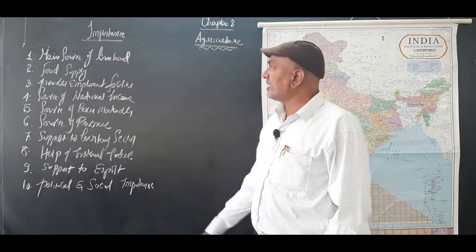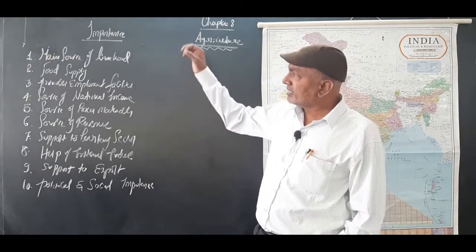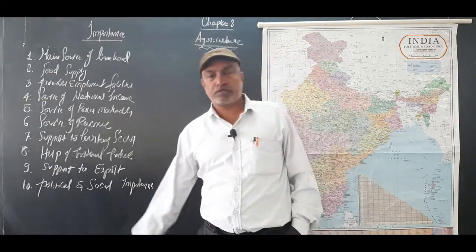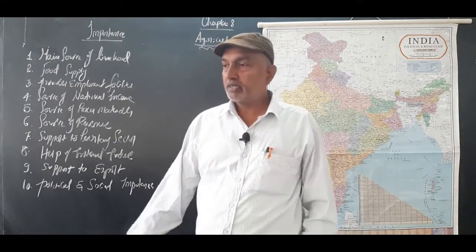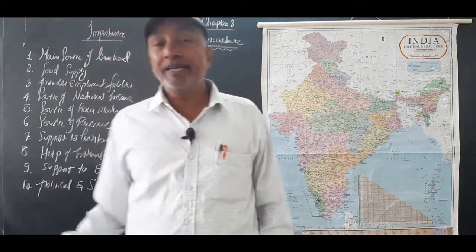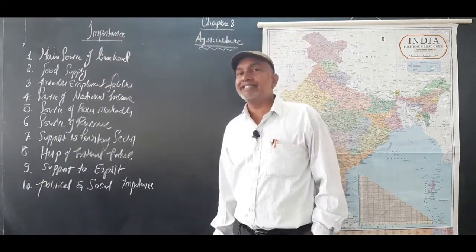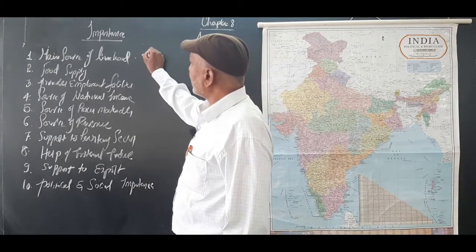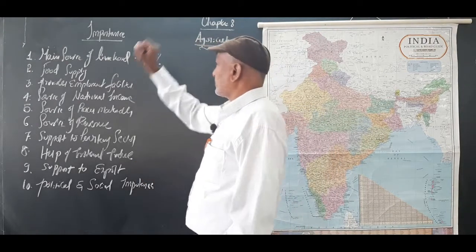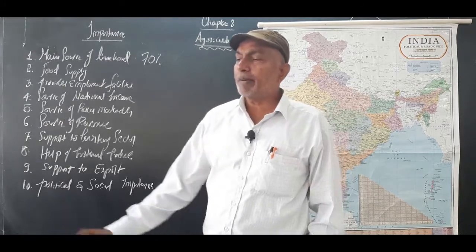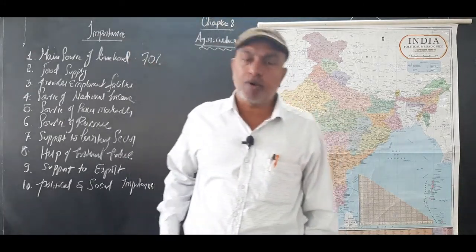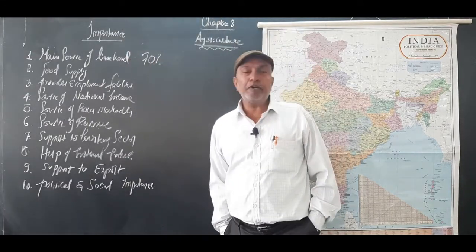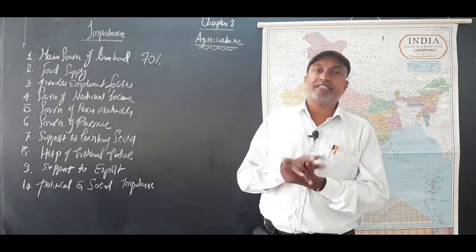Especially, agriculture is the main source of livelihood. Definitely. India is the 7th biggest country in the world. More than 70% of the population is engaged in the agricultural sector.